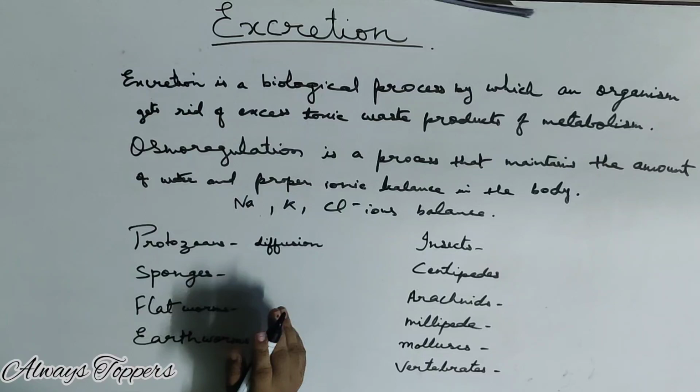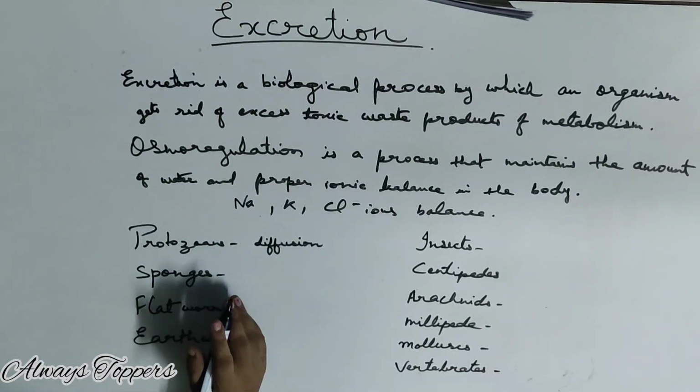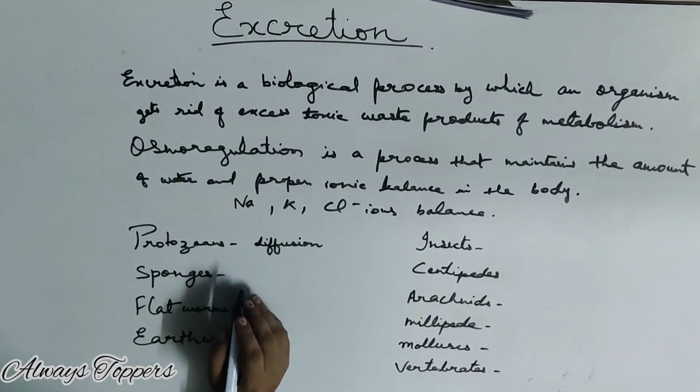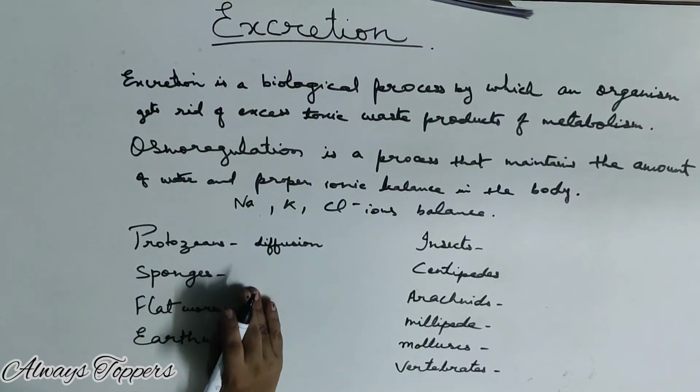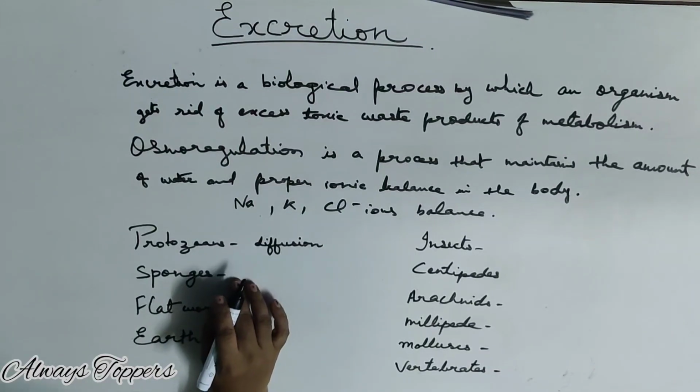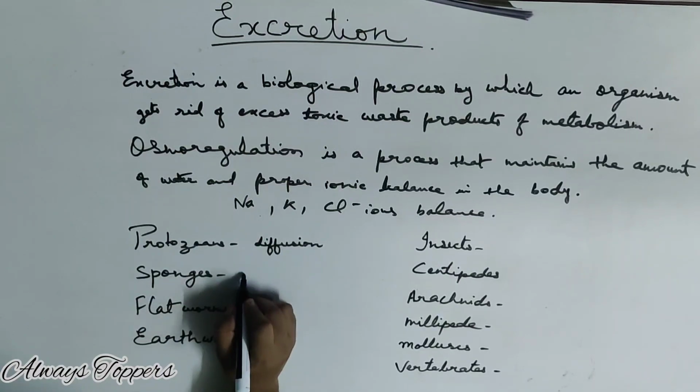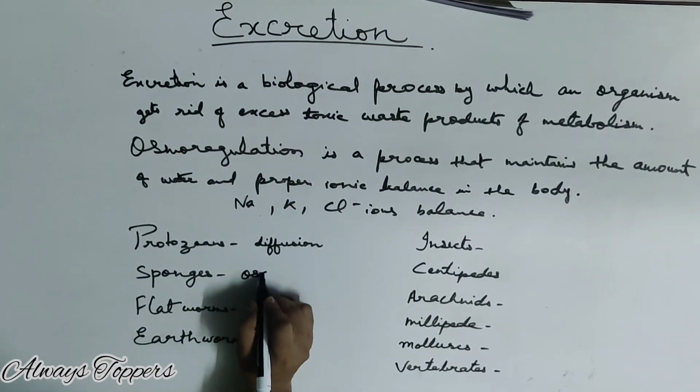Next, when we move to the higher order, in the case of the sponges, you must know that there are various pores in sponges. We call them ostia. The water enters through the ostia and goes out through the osculum. So here also the waste products come out through the osculum.